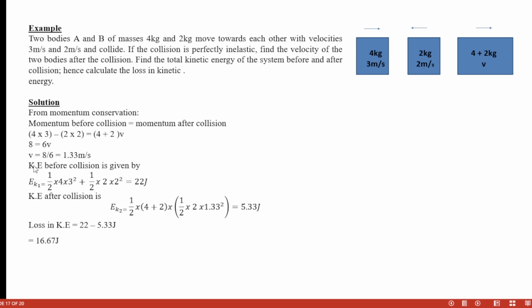So were we able to get our V? Yes, we were able to get the velocity they were now moving with. And the velocity was 1.33 meters per second. That was the velocity the two of them are now moving with. Why? Because they've collided, and that is the velocity.